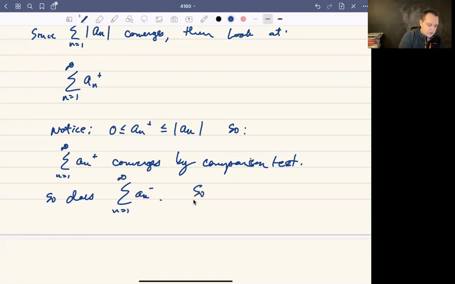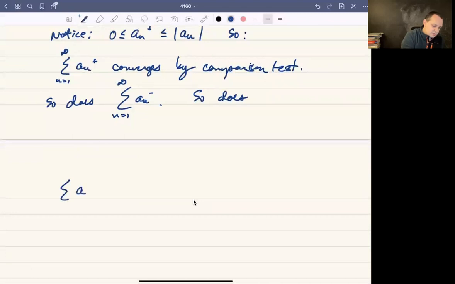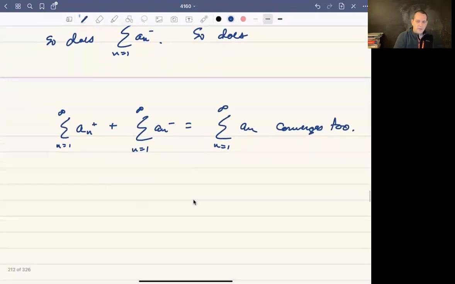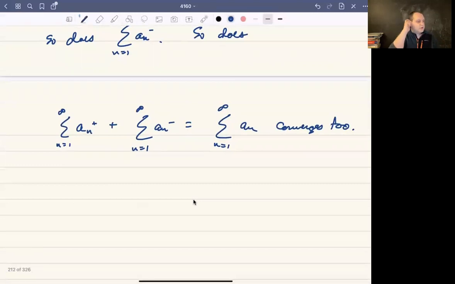And therefore, so does the sum of these two: the sum of a sub n plus and the sum of a sub n minus, which is really the sum of a sub n, converges too. That's how it works when you have a real valued sequence.